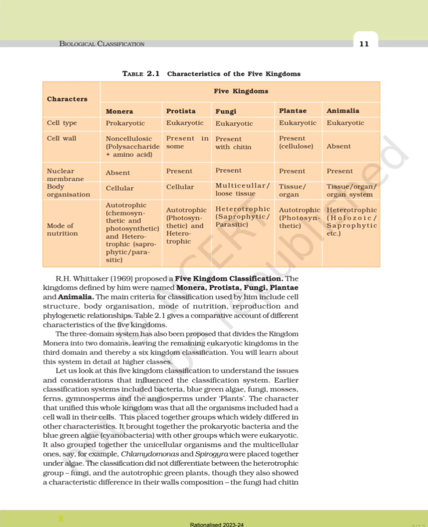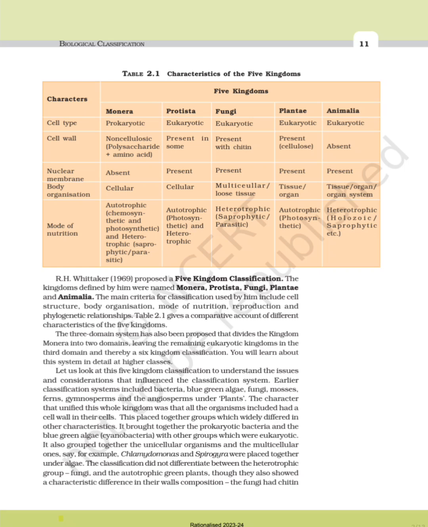Nuclear membrane: Monera absent; Protista present; Fungi present; Plantae present; and Animalia present. Body organization: Monera cellular, prokaryote; Protista cellular; Fungi multicellular, loose tissue; Plantae tissue or organ; and Animalia tissue or organ system.